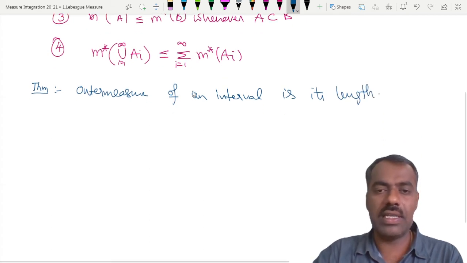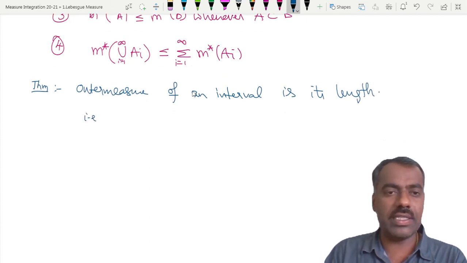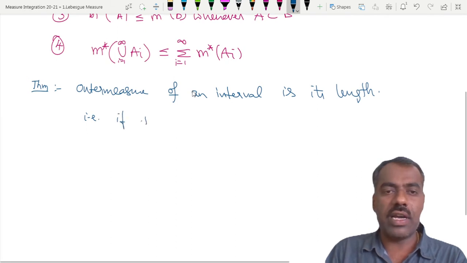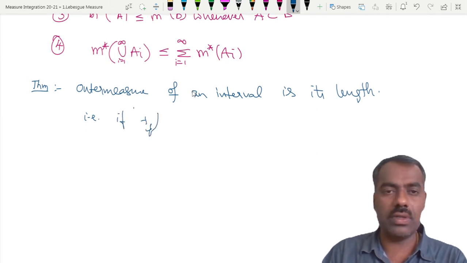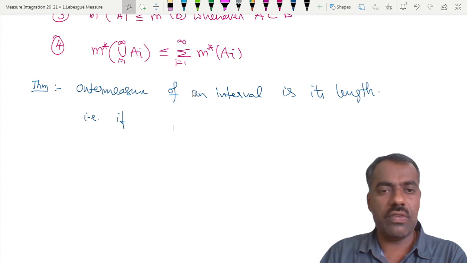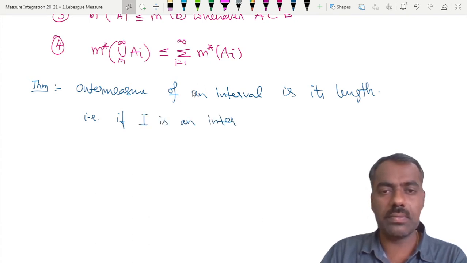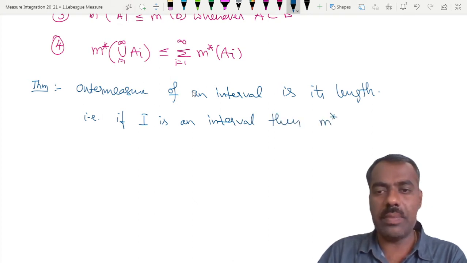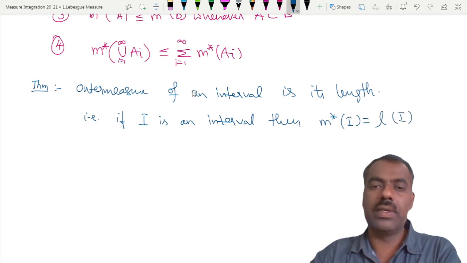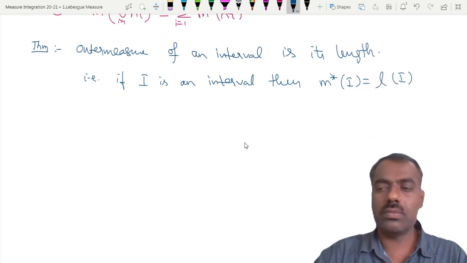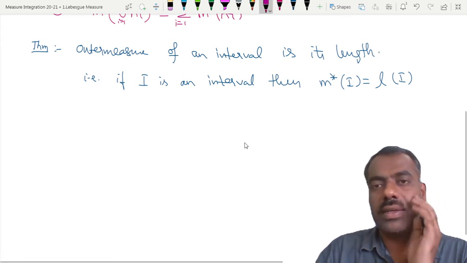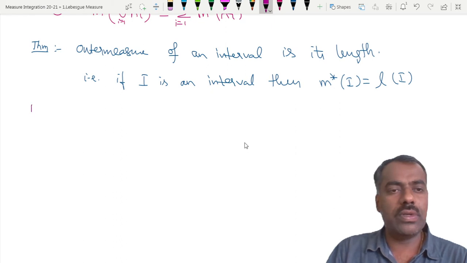That means if I is an interval, then m star of I is the same as the length of I. So we prove this by cases.